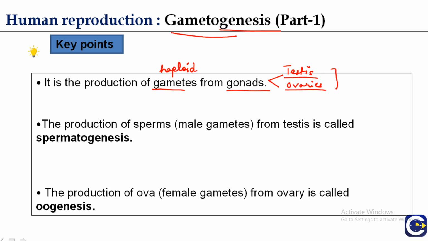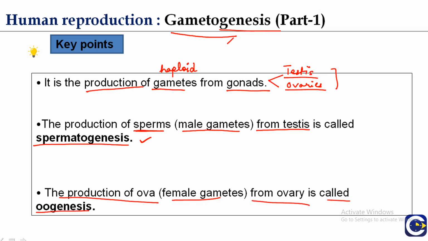So gametogenesis is the production of gametes, and gametes are haploid in nature. The production of sperm, the male gametes, from testes is called spermatogenesis, and the production of ovum or egg, the female gamete, from the ovary is called oogenesis. So there are two types of gametogenesis process.